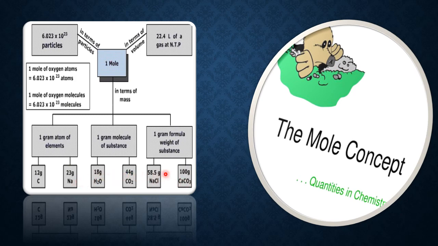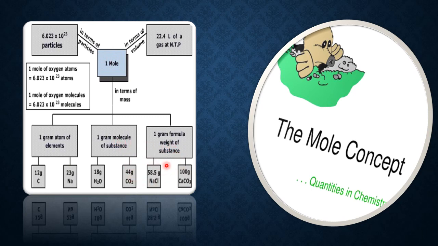So whether you take gram atomic mass for atoms or gram molecular mass for molecules, they are called 1 mole, or they contain these many particles. That is also called what? Gram atomic mass is 1 gram atom. Gram molecular mass is 1 gram molecule. Because this is an ionic compound, the word formula mass is used, so it is called the gram formula mass or gram formula weight of the substance.